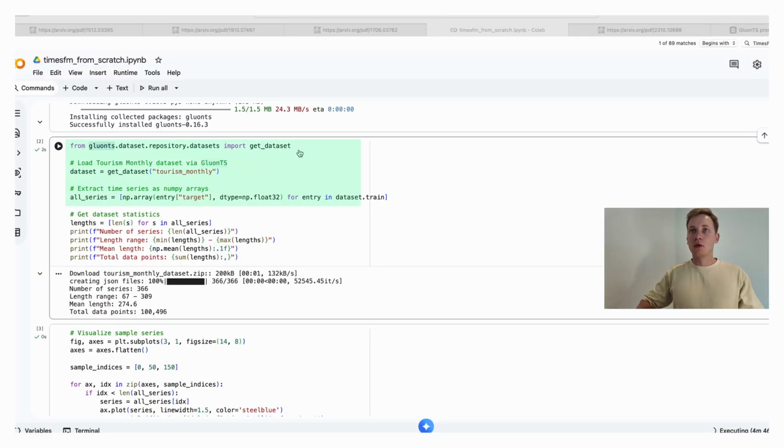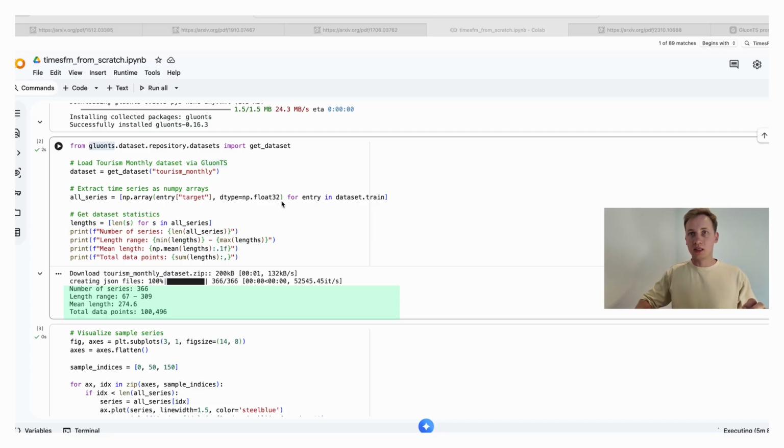We are pulling from the Decode-only library, a package built specifically for probabilistic time series. Our dataset is tourism monthly. It's 366 real destinations, each with monthly visitor counts ranging from 67 to 309 data points. Over 100,000 data points in total.